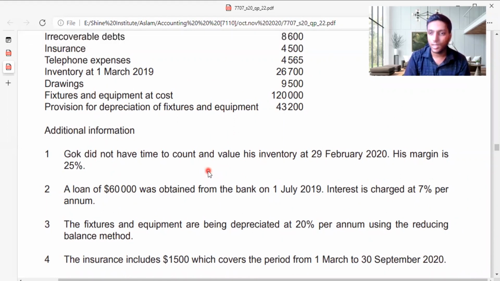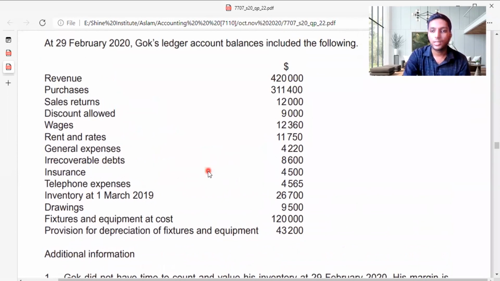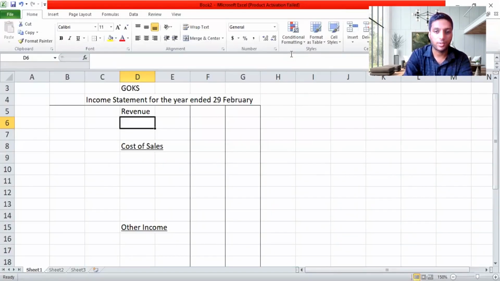If he does not have the time to value it, first of all, I'll take my sales. Actually, I have sales of 420,000 because I'm finding the first adjustment. I need to find the sales. I got 420,000. As I have net sales, I'm writing in the first column, or else you need to write in the second column here. So I will deduct the sales return. Actually, they have given sales return in the sum.